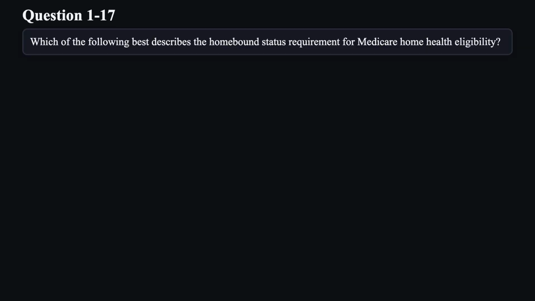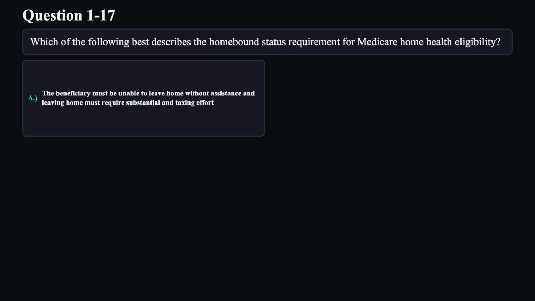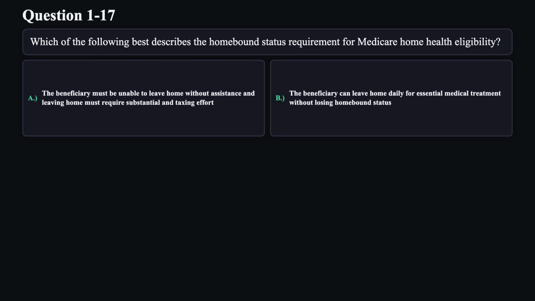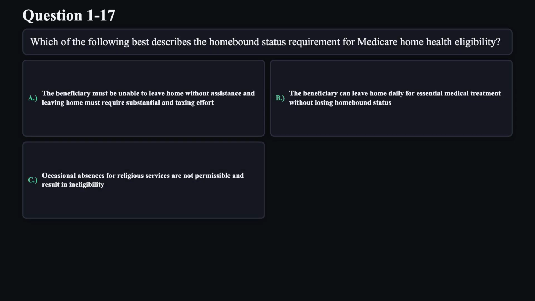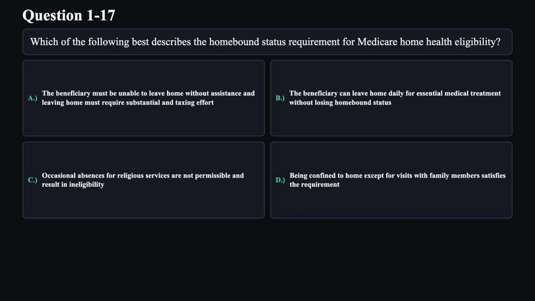Question 17. Which of the following best describes the homebound status requirement for Medicare home health eligibility? A. The beneficiary must be unable to leave home without assistance, and leaving home must require substantial and taxing effort. B. The beneficiary can leave home daily for essential medical treatment without losing homebound status. C. Occasional absences for religious services are not permissible and result in ineligibility. D. Being confined to home except for visits with family members satisfies the requirement.